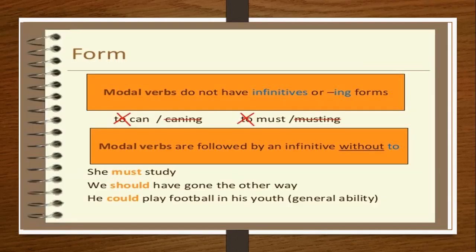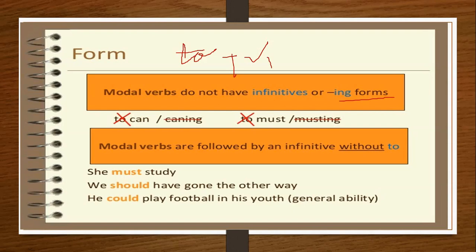Now, modal verbs do not have infinitives or ing forms. What do you mean by infinitives? Infinitives take to plus the V1 form of the verb, that is the base form of the verb. Fine. So these modals will never accept to plus can, or it will never be canning. It does not even accept the ing form. So it will never be to must, and you can never write musting. That is absolutely wrong, my dear children.